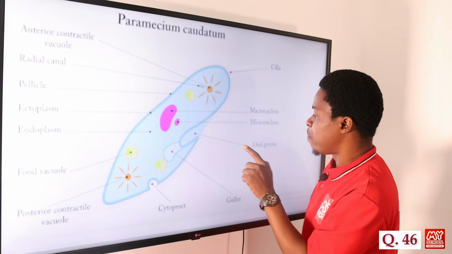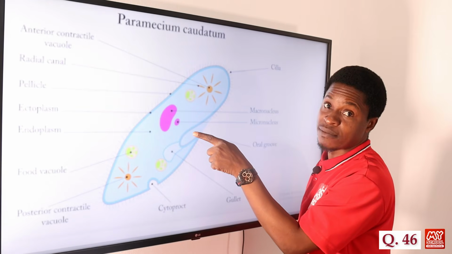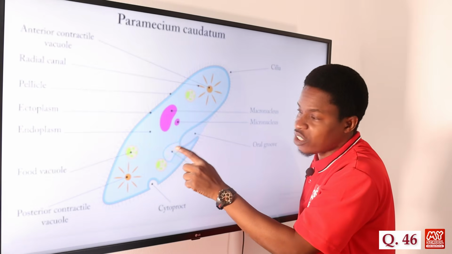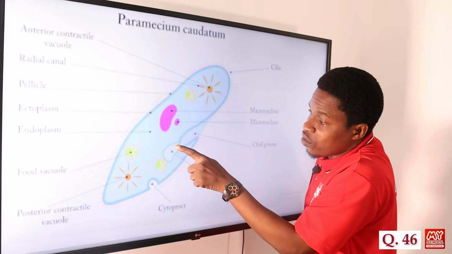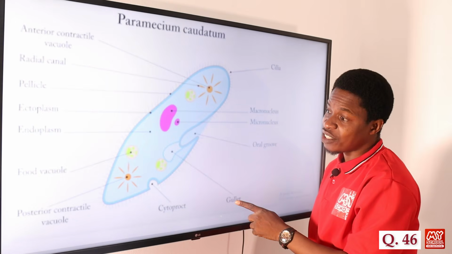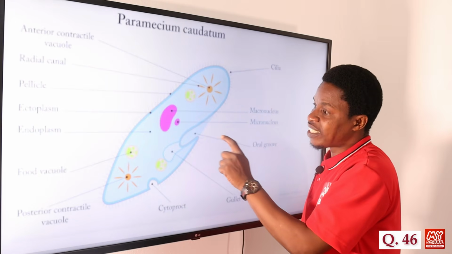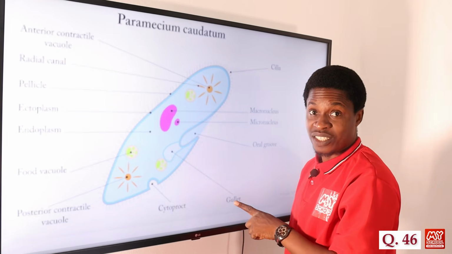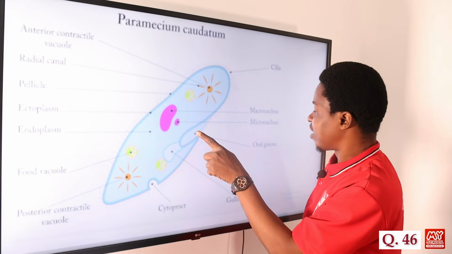So don't get confused and pick oral groove, because oral groove is part of the options. This is the depressed side. It leads to what? The tube-like structure called what? This is the tube-like structure now. The oral groove leads to the tube-like structure that is called the gullet. So this tube-like structure is what they want us to find, not the depressed side. The tube-like structure is the gullet. The depressed side is the oral groove.